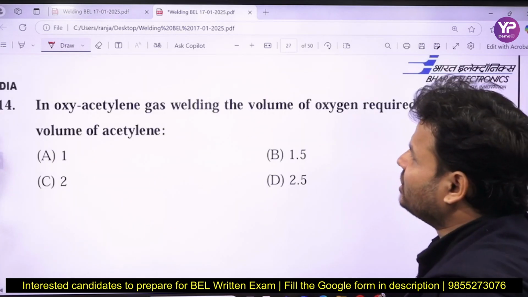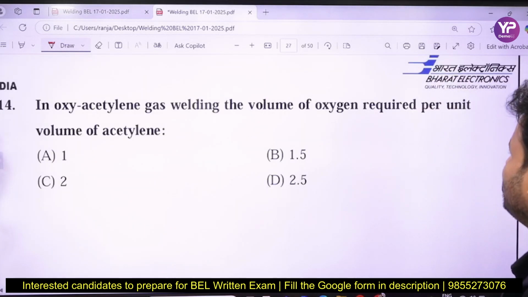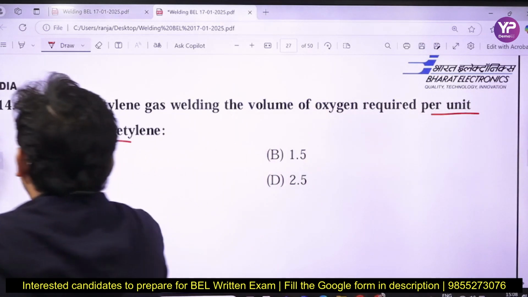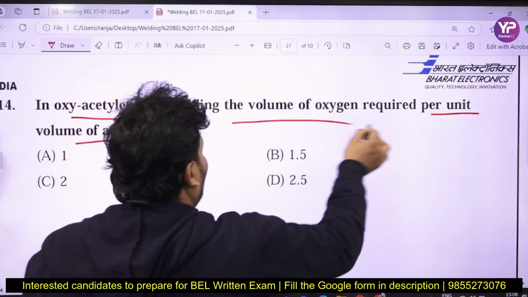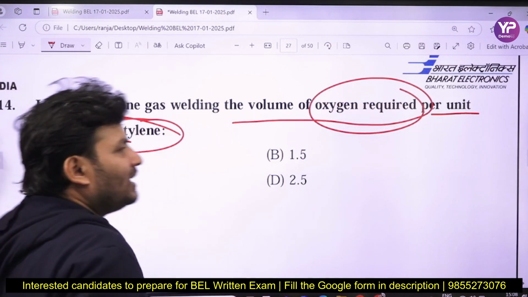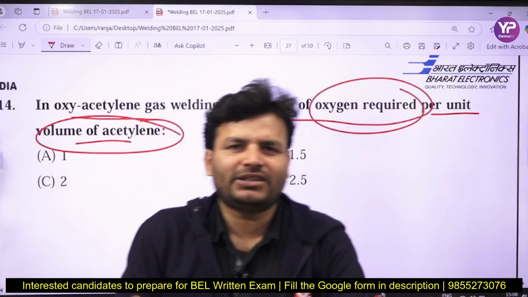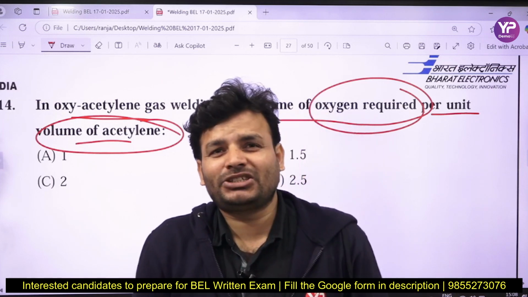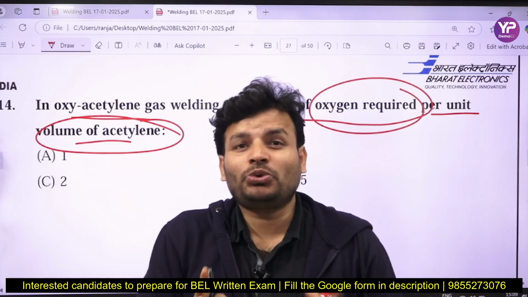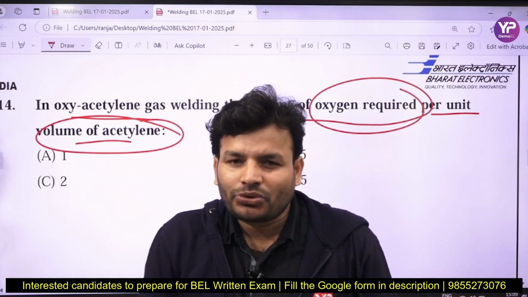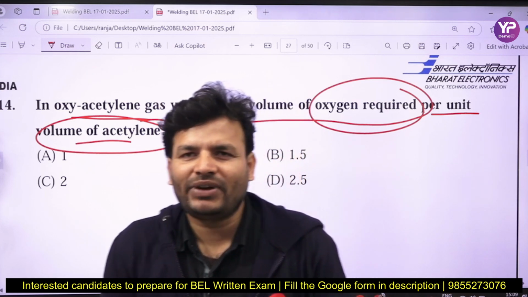Next, in oxy-acetylene gas welding, the volume of oxygen required per unit volume of acetylene. It means if you have 1 mole of acetylene, then how many moles of oxygen are required for complete combustion of 1 mole of acetylene? That question has been asked very frequently in different exams.